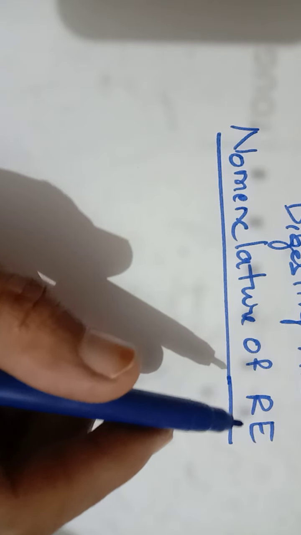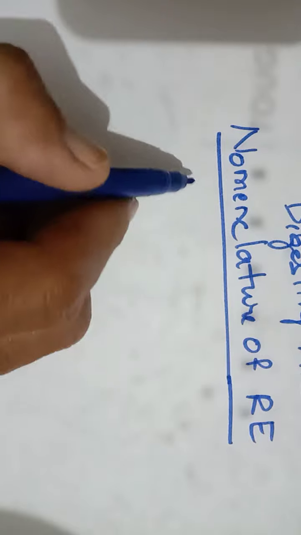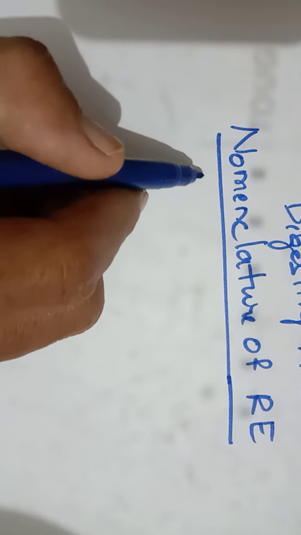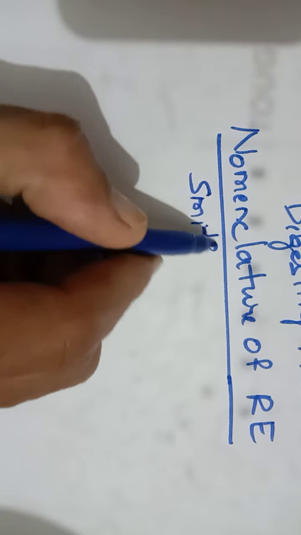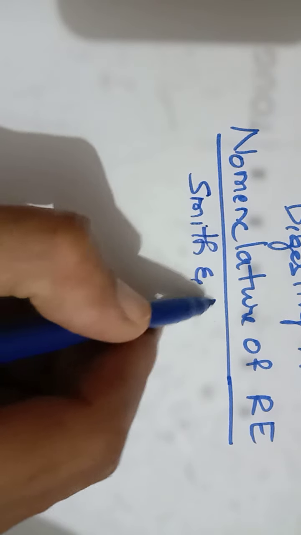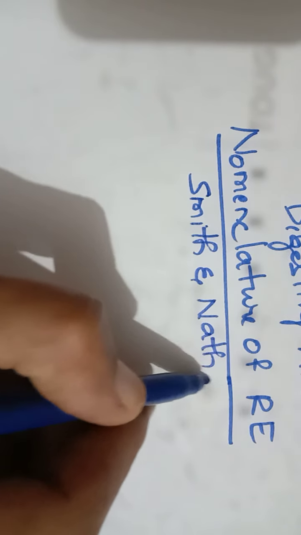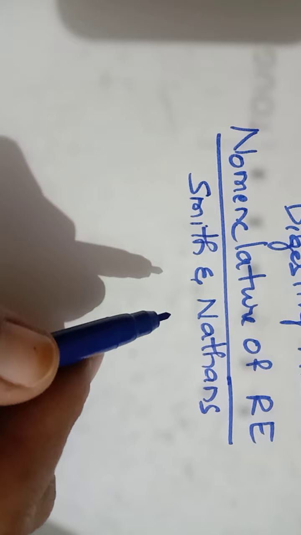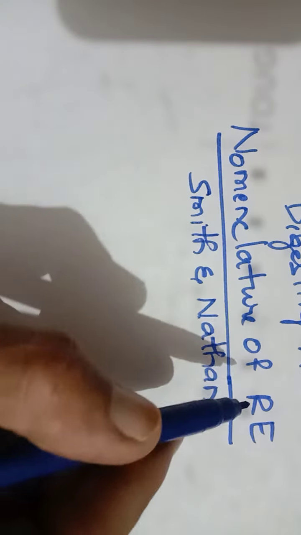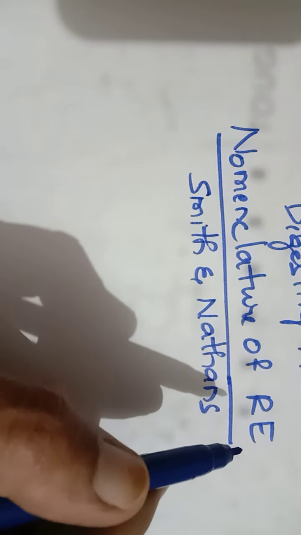When we are labeling the restriction endonucleases, we need to follow some set of rules. Actually the nomenclature of restriction endonucleases was defined by the scientists Smith and Nathans. These are the two scientists who set up the rules for how to name the restriction endonucleases.